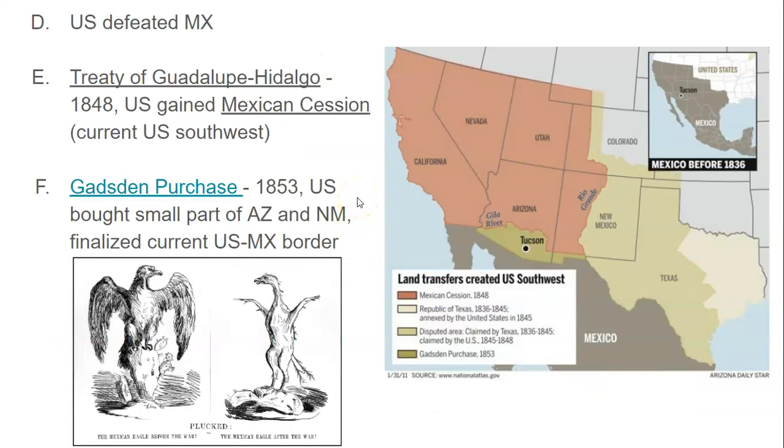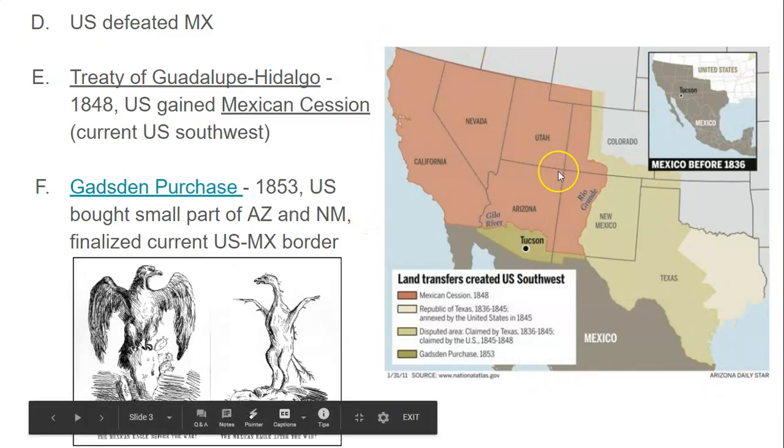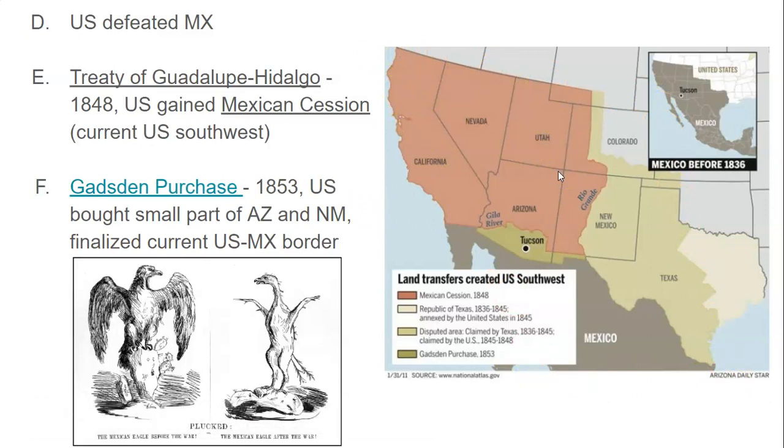So we're not going to go into all of the details of the war. It's from 1846 to 1848. There's a series of battles, but essentially, in the end, the U.S. defeated Mexico. The land that Mexico was trying to defend was just so large that they just didn't have the resources to actually defend it against the American troops.